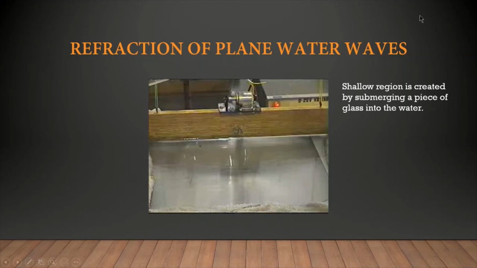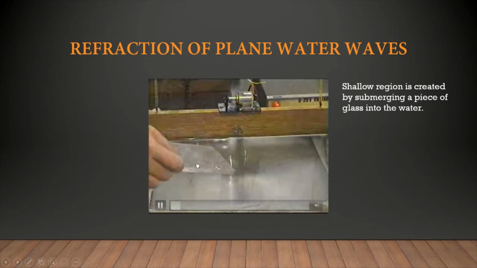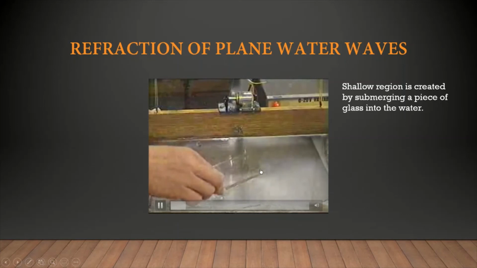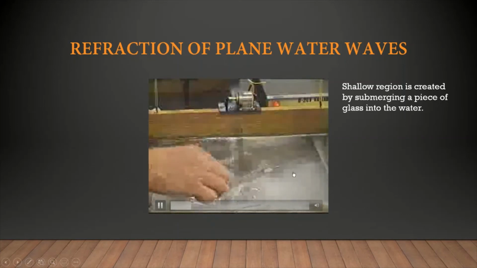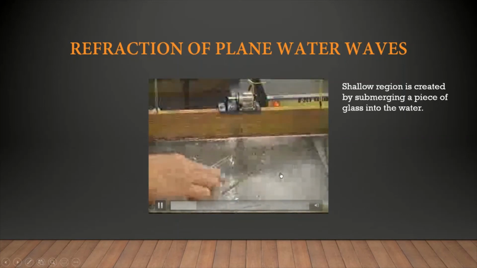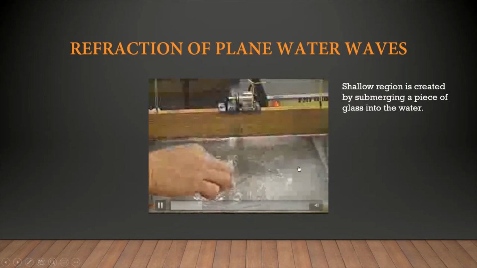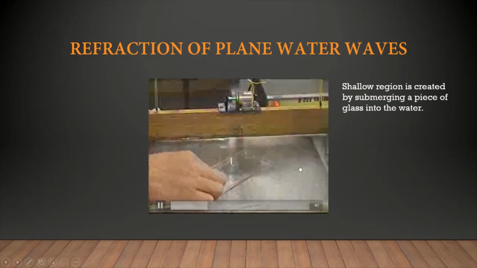A shallow region is created by fully submerging a piece of glass or anything transparent into the ripple tank. See, a piece of transparent object is fully immersed in the water of the ripple tank.